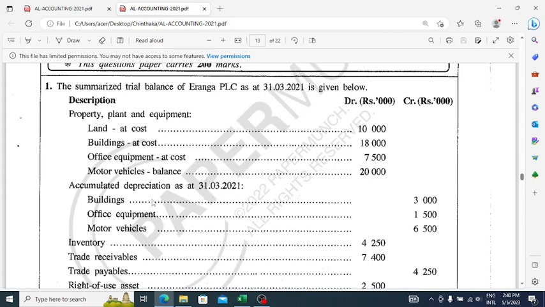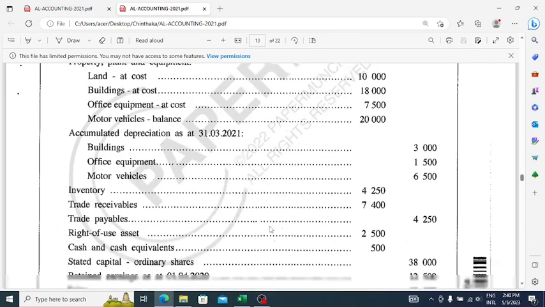That means the depreciation has been calculated by them, so you need not calculate the depreciation expense. We'll see. Buildings 3,000, office equipment 1,500, motor vehicles 6,500.